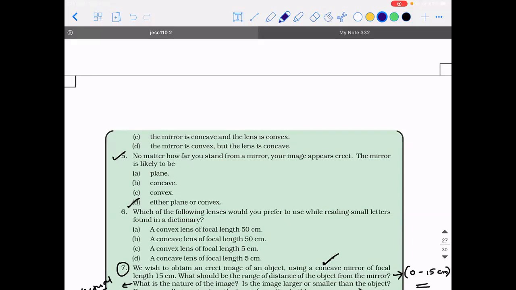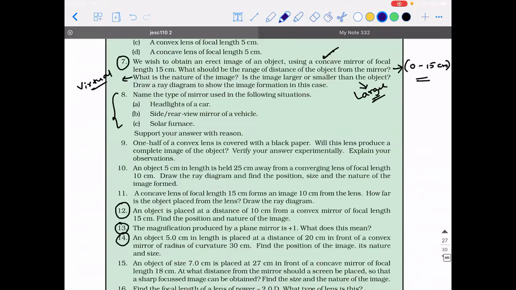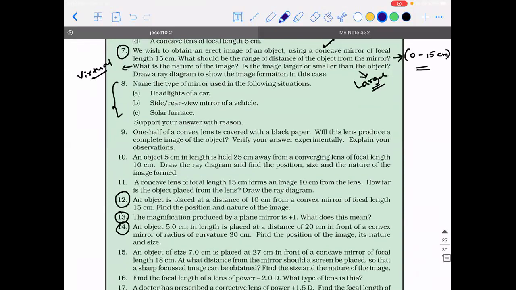I'll send you an assignment. You need to work on the assignment and be ready for the test. Don't say that power of lens is not over. Power of lens is going to take only 20 minutes. Even in the 20 minutes, if you understand, you can write the test next day also. It's not a very big concept, but since I've taught so many things today, I don't want to dump you with power of lens also. That is the reason I'm holding it back. So start studying and be prepared.